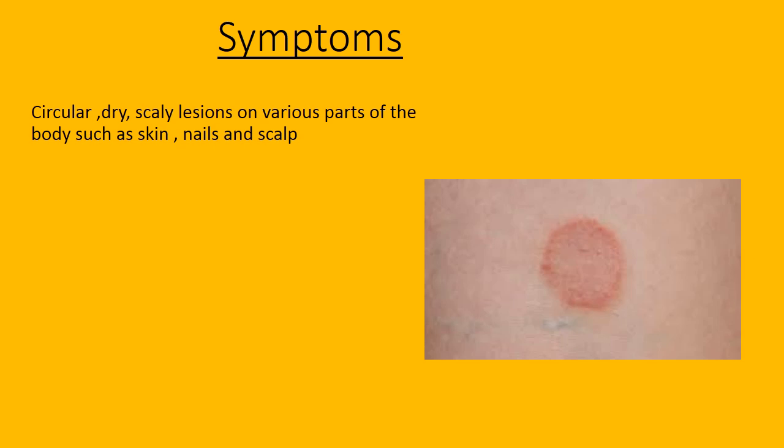For scratching it, he will use objects like a towel or a pencil. So spores from that infected region will fall onto the object. Suppose you use the same things used by the infected patient, if you share the towel or the pen used by him, there will be a chance of getting the infection. So personal hygiene is one of the main things that should be followed to avoid getting ringworm disease.